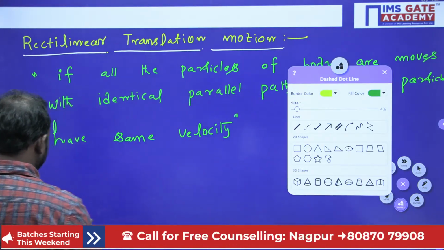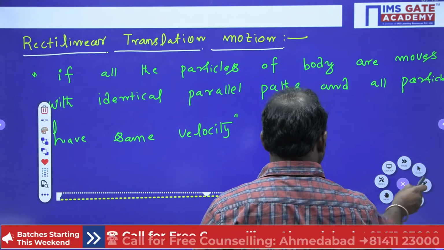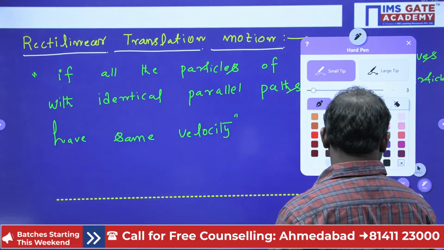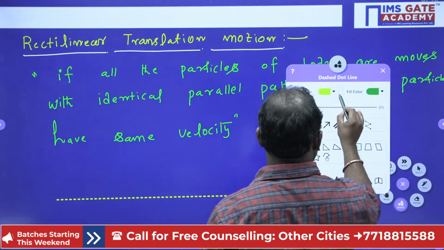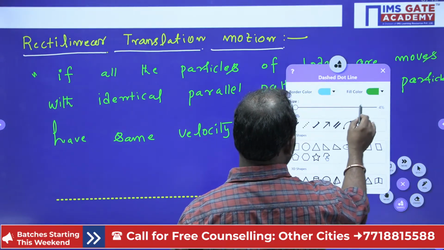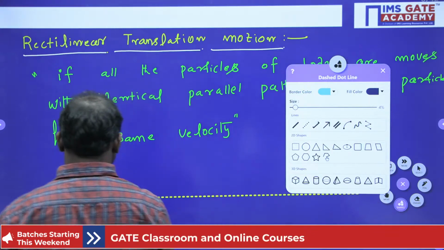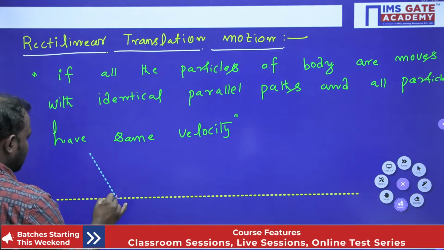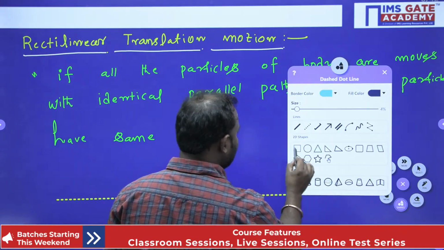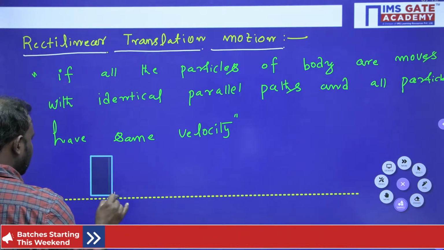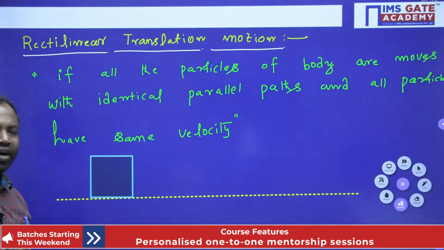Now here, see guys, and then I will take a body. Say that this is one body, right?